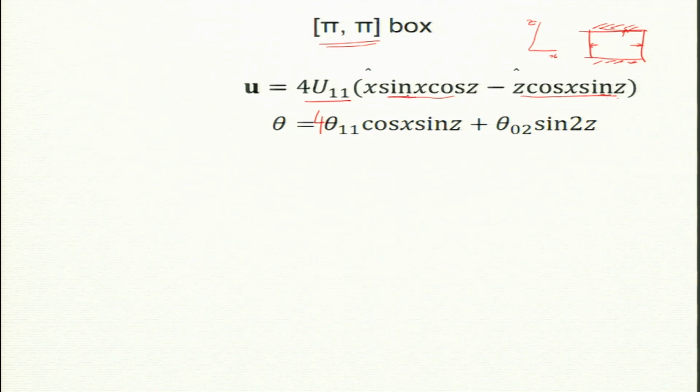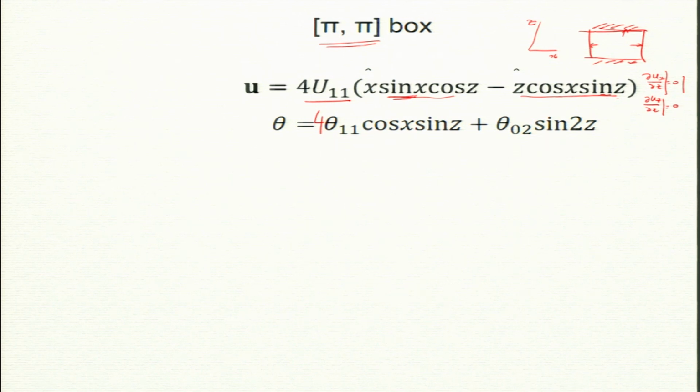So, ux, the sin x, will become 0 at x equal to 0 and x equal to pi, and it satisfies this boundary condition, dux/dz equal to 0 and duz/dx equal to 0 at the walls. You can check easily. So, this satisfies the free slip boundary condition.